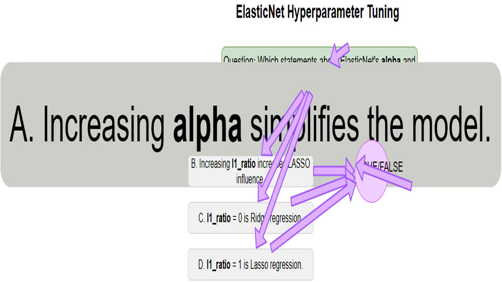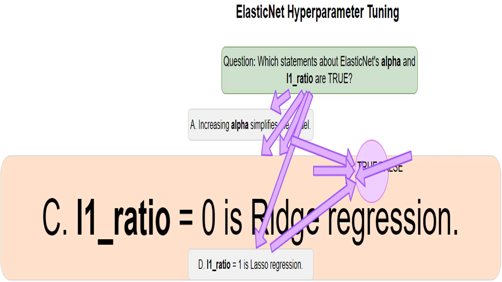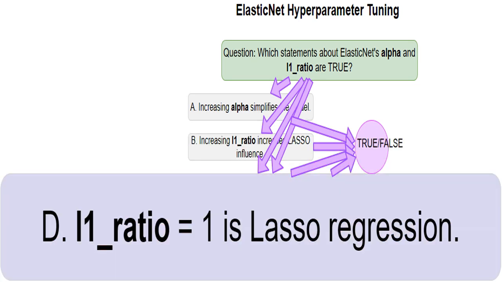Think of L1 ratio as a volume control. Increasing it turns up the volume on the lasso penalty, making its effect stronger. Remember, lasso is all about shrinking some coefficients down to exactly 0, which means you're selecting the most important features. When you set L1 ratio to 0, you're essentially telling ElasticNet, use only the ridge penalty. It's like turning off the lasso part completely. You're left with a pure ridge regression model. Setting L1 ratio to 1 does the opposite. It selects only the lasso penalty. This gives you a pure lasso regression model, focusing on feature selection through coefficient shrinkage.